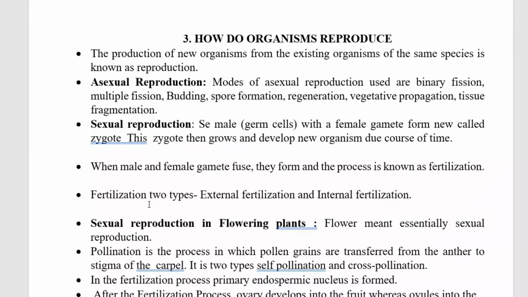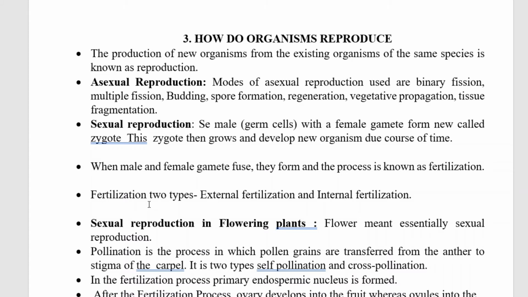Next is how do organisms reproduce? That is, the next life process, reproduction. The production of new organisms from the existing organisms of the same species is known as reproduction. Reproduction is of two types, asexual reproduction and sexual reproduction. Modes of asexual reproduction used are binary fission, multiple fission, budding, spore formation, regeneration, vegetative propagation and tissue fragmentation.